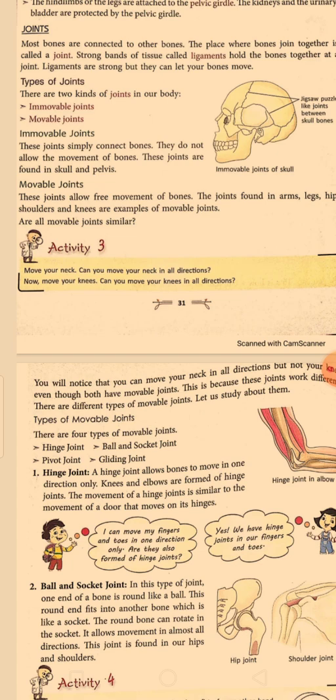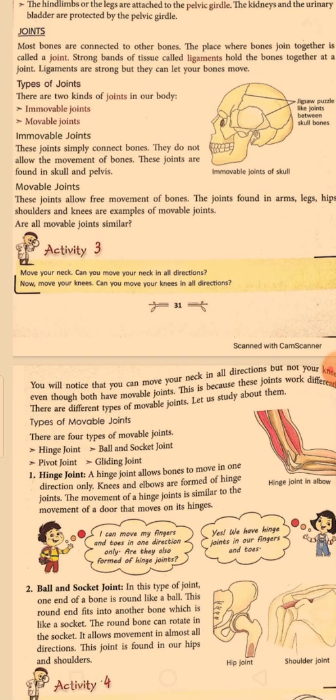Strong bands of tissue called ligaments hold the bones together at the place of joint. So the tissue's name is ligament. Who holds the joint together? Who joins two bones together? Ligament. It's a tissue. Bone and bone are connected due to ligament. Ligaments are strong, but they let our bones move at the place of joint.